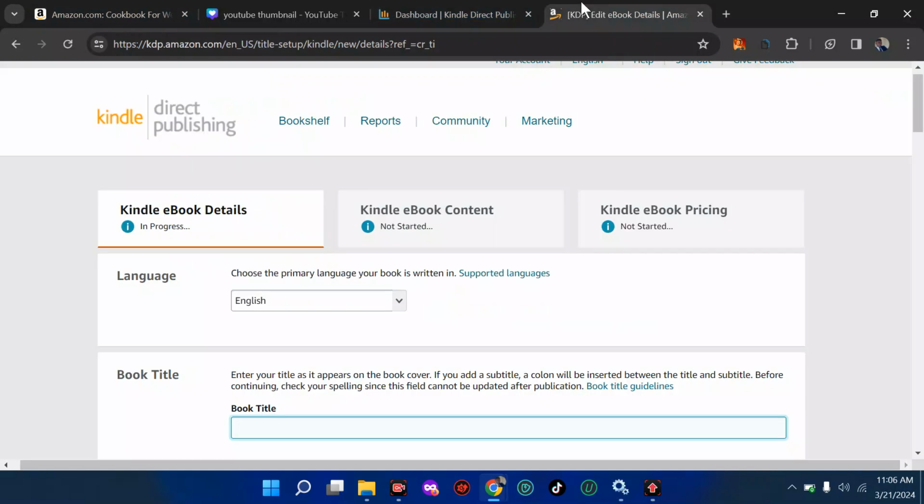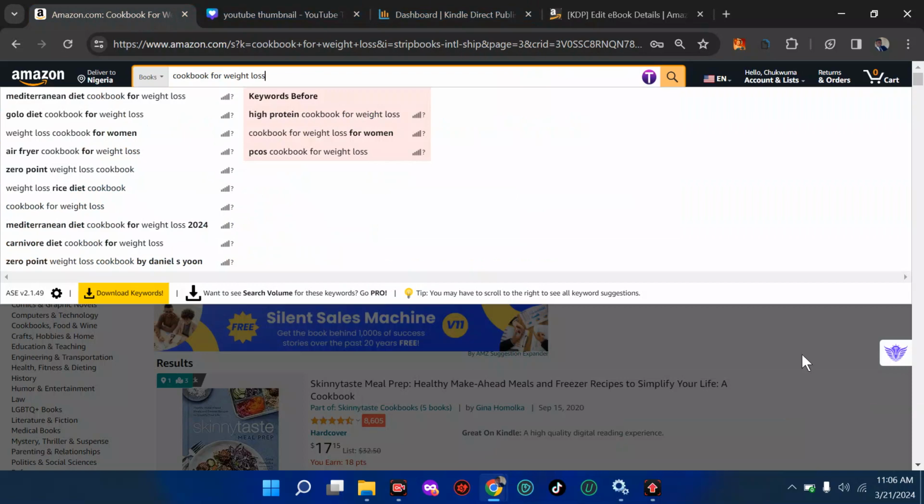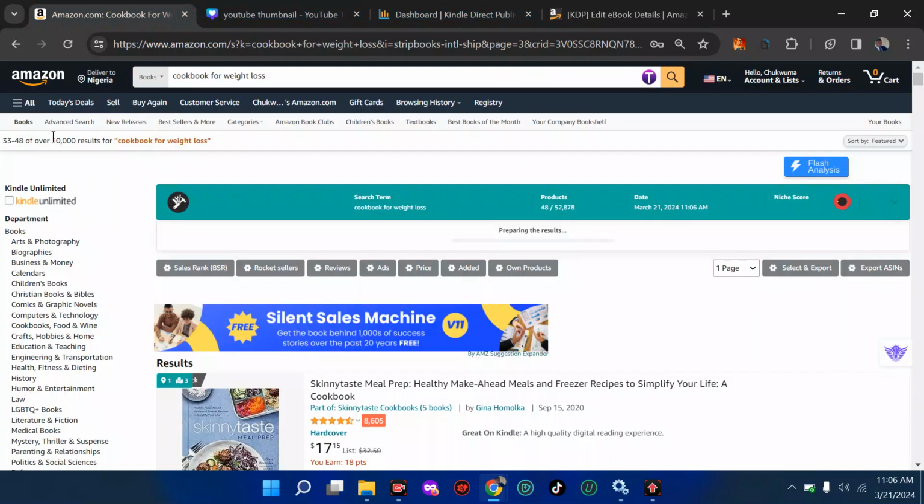For example, we come here and say cookbook for, or let's just say vegans. We decide to say vegan cookbook. You can say for weight loss if you feel like, but I don't think it is even ideal to just go there for weight loss. Instead, just say for kids or for adults, or for boys, depending on the keyword you're searching, because the more you niche further, the more the search result comes lower. You can see we have 50,000.